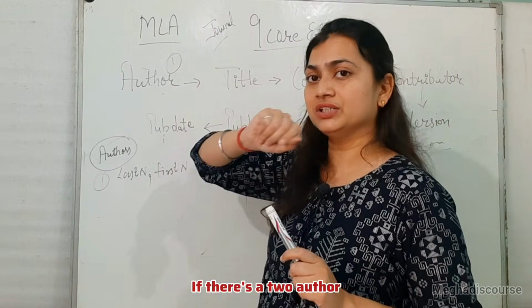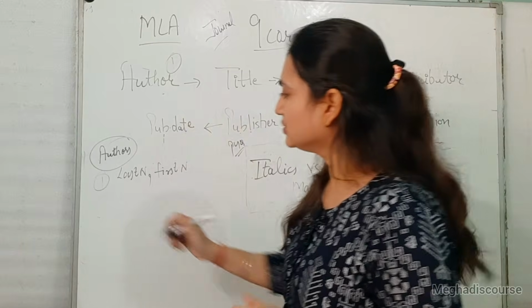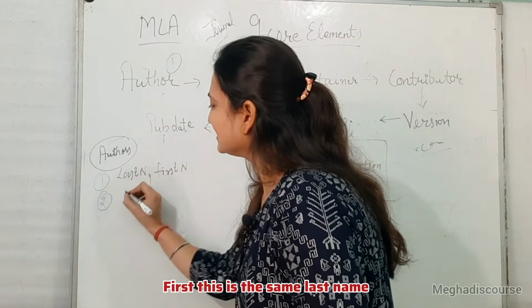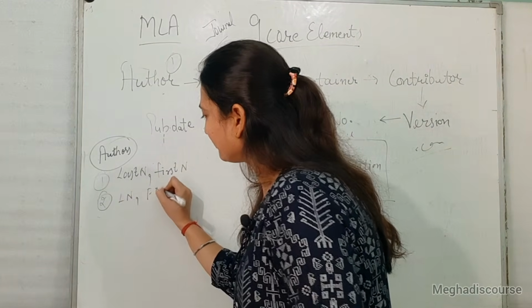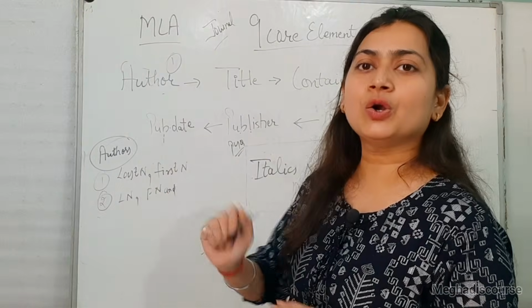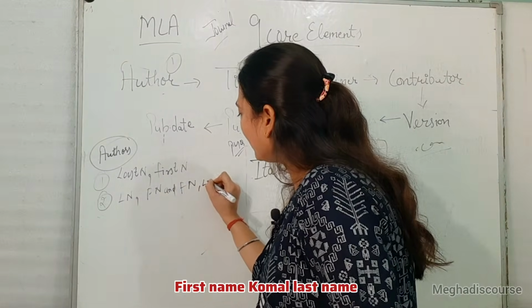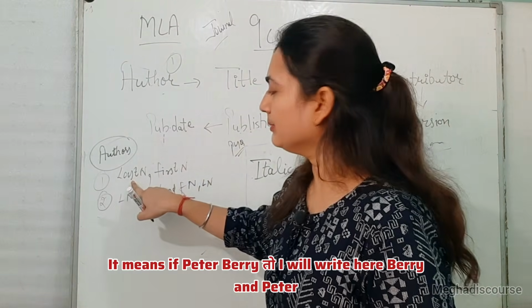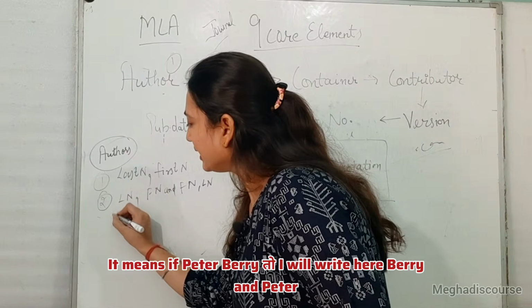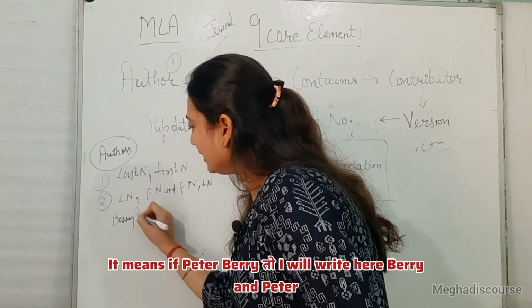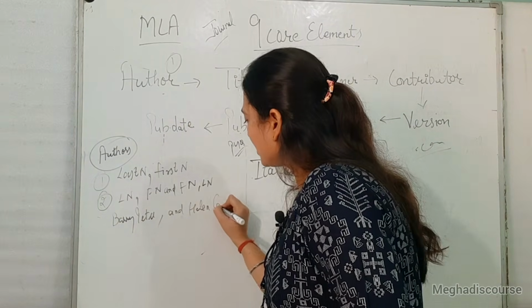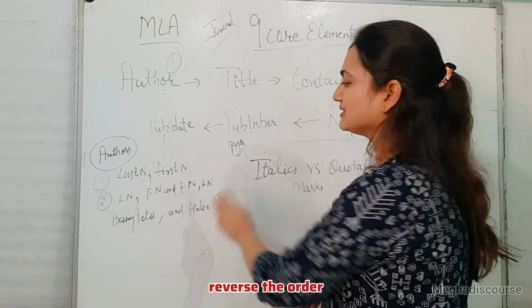If there are two authors, Peter Berry and Helen Carr, the first one is the same: last name, first name. And reverse the order for the second: first name, last name. It means if it is Peter Berry, I will write Berry, Peter, and Helen Carr. So reverse the order.